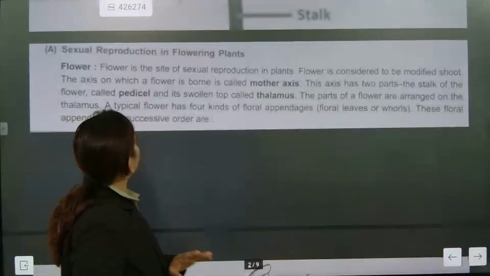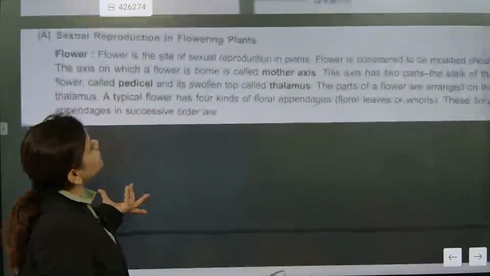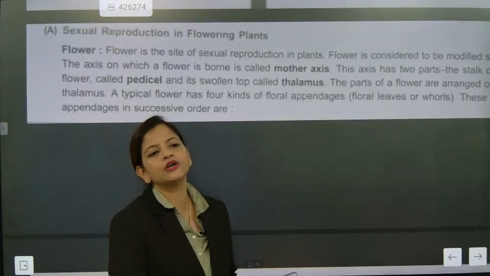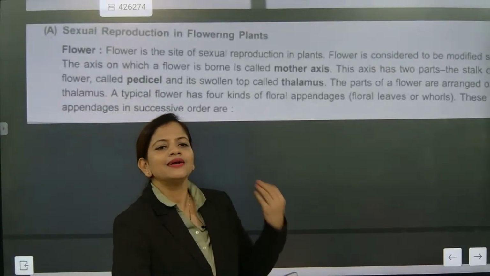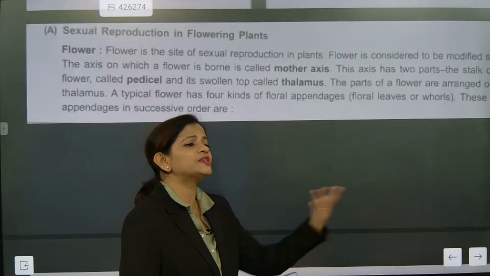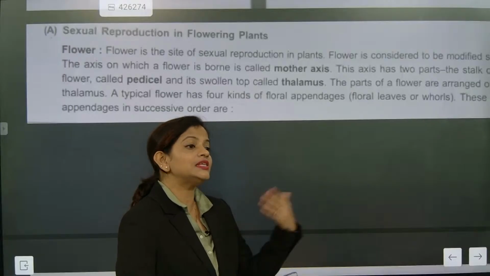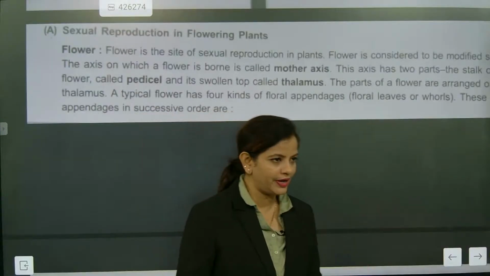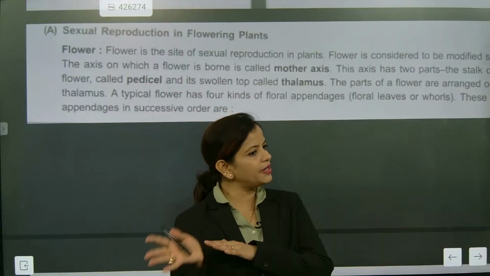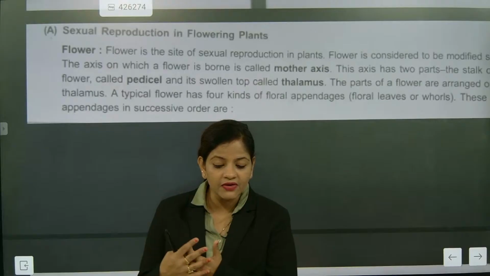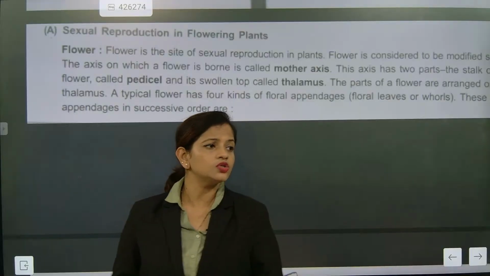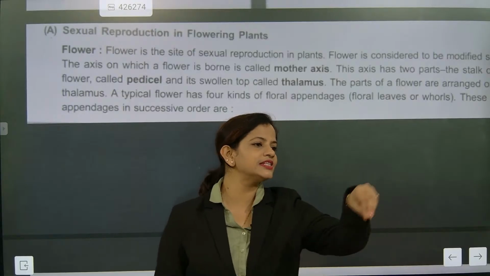So now we are going to talk about sexual reproduction in flowers. The flower will be the site of sexual reproduction. If we talk about plant growth, till it has a flower we cannot expect seeds. Understood? So seeds are the byproduct of reproduction, and seeds are supposed to be dormant. What is the meaning of dormant? Dormant means sleeping. Seeds will not give you a plant until and unless they get germinated. So when will it get germinated? When we put it inside soil.